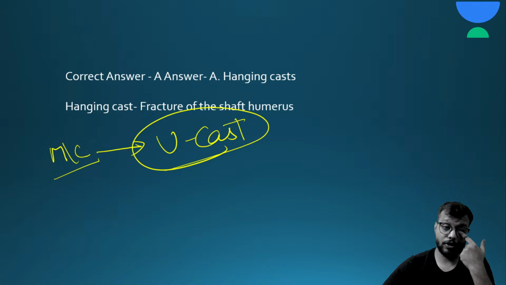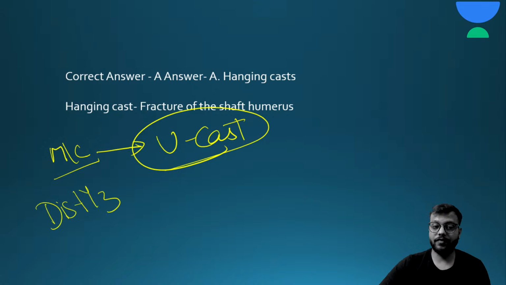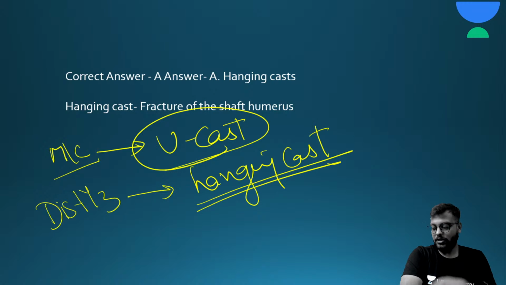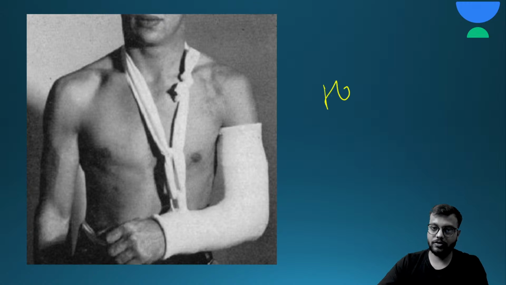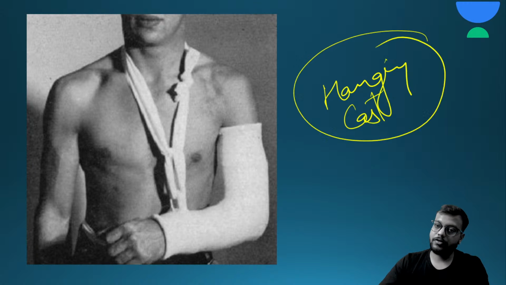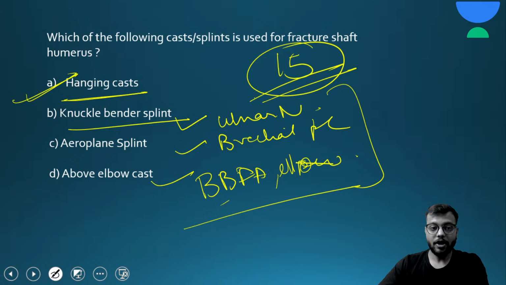But if the fracture is in the distal 1/3, then you have a hanging cast. Hanging cast is just like an above elbow cast, but not covering the metacarpal heads, only till the wrist. This is called your hanging cast, used in fracture of humerus, typically in the fracture of distal 1/3 of the humerus. Okay,